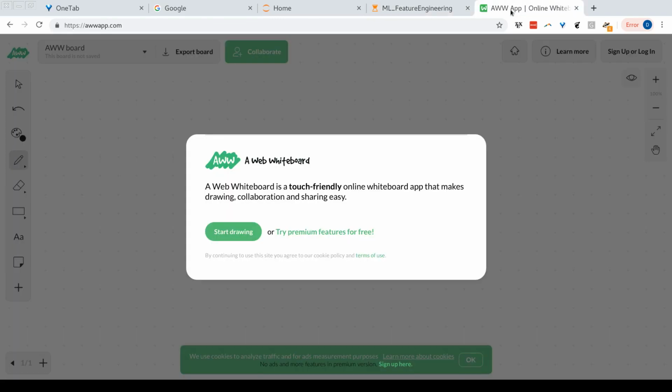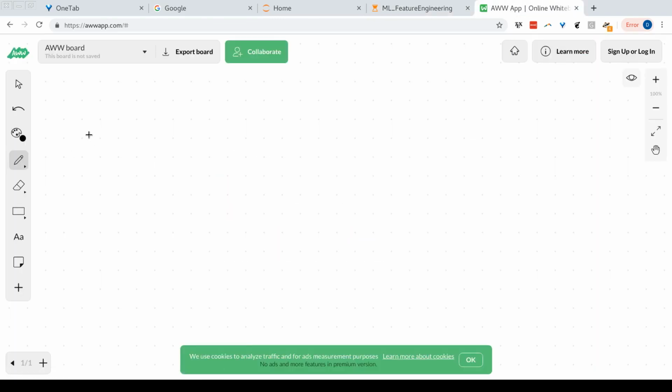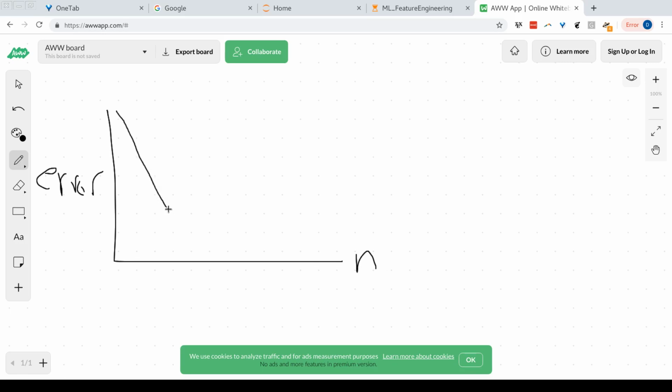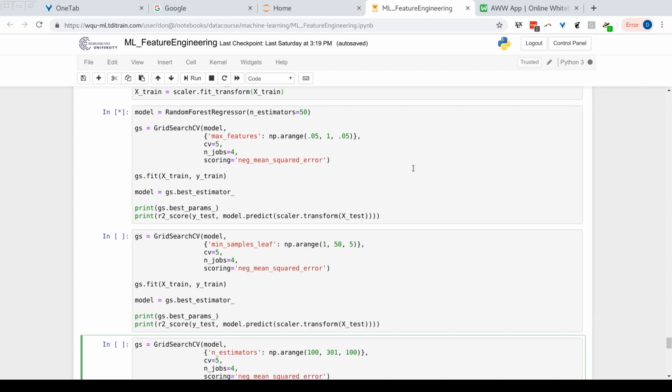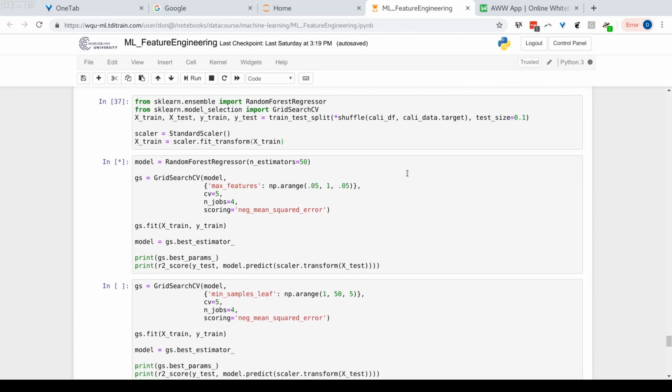So in fact, sometimes when we're working with the random forest, if we have some sort of error metric here, what we'll see is, as we increase the number of estimators, the number of trees that compose the forest, we'll see a sharp drop, but after a while it plateaus, and it might bounce around a bit, but it flattens out. So there really is no need to go beyond this number. Like I said, these models are a bit slow to train, as you can see here, so we'll just go ahead and move on.